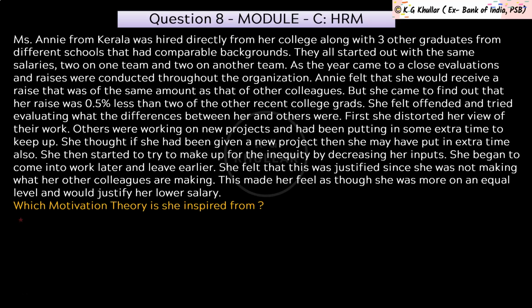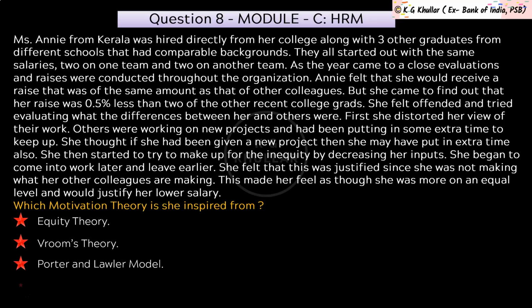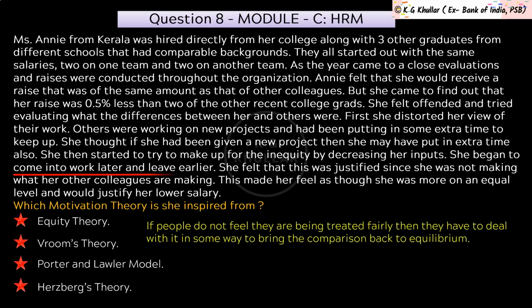The first option is equity theory. Then the second option is Vroom's theory. Then the third option is Porter and Lawler's model. And the last option D is Herzberg's theory. Now friends, this is a very good case study and to answer this question, you must know all these motivational theories really well. I have discussed all these 4 theories in one of the previous questions. So please revise all those and then reread the case study again. So the correct answer to the given question is option A, that is Adams' equity theory.